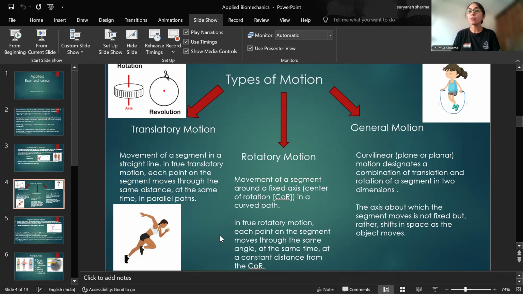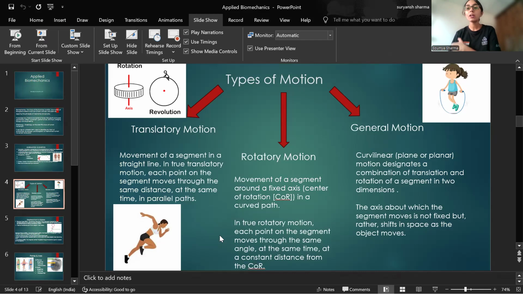Similarly, for example, if I'm talking about shoulder abduction, my whole humerus is one whole object, right? This is the head of the humerus, this is the shaft, these are the epicondyles, the condylar area. But whenever I move my shoulder into abduction, the head of the humerus travels only this much distance, the shaft travels this much distance, but the condylar area travels this much distance.